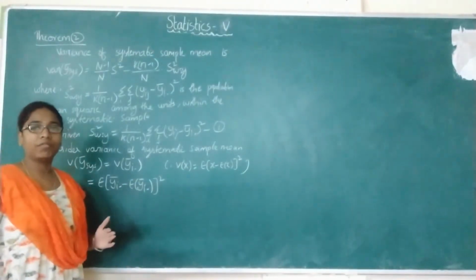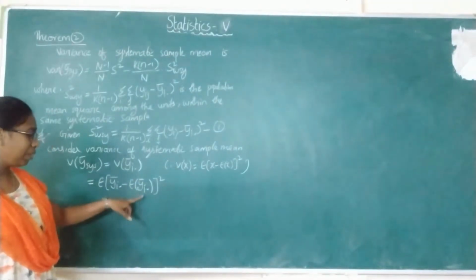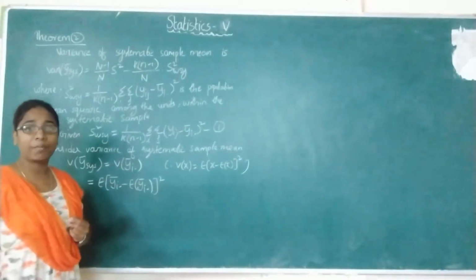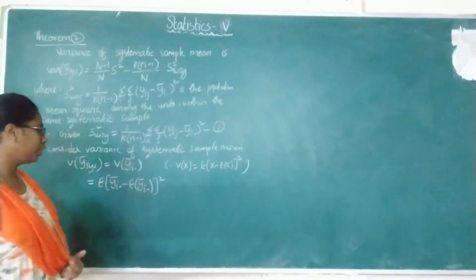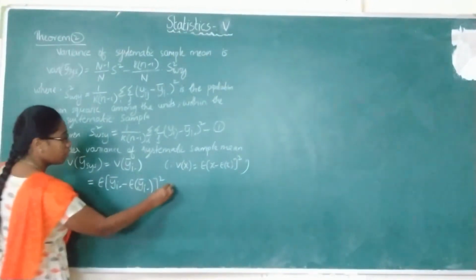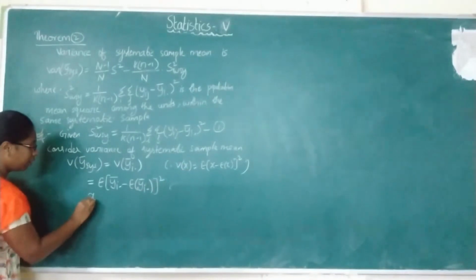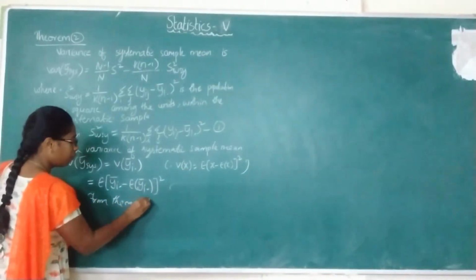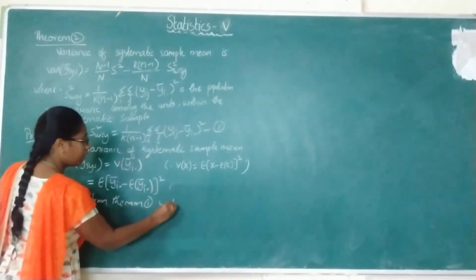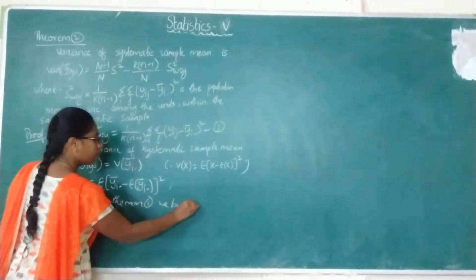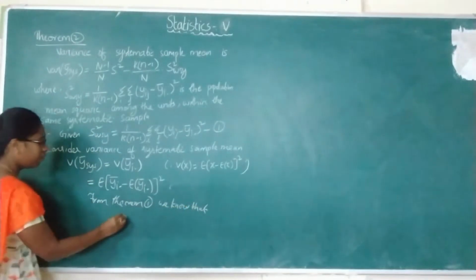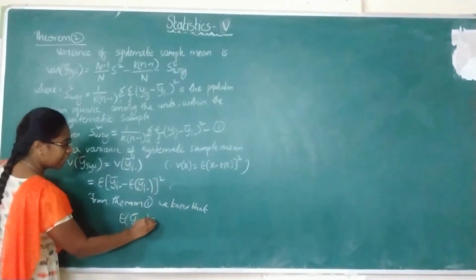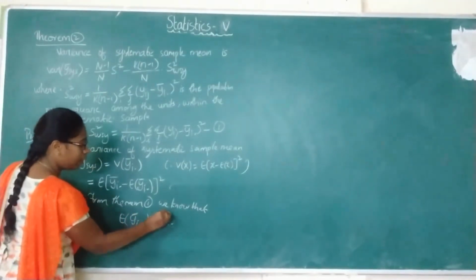And what is our theorem 1? In theorem 1, we got that the sample mean, that is yi dot bar, is an unbiased estimator for the population mean. So from theorem 1, we know that expectation of yi dot bar equals y double dot bar.